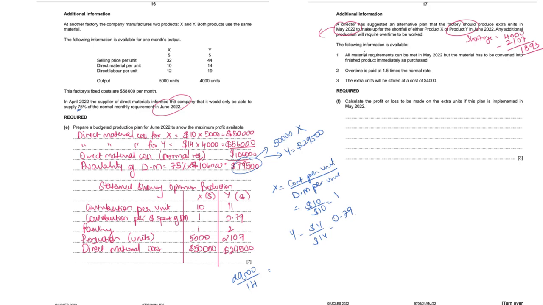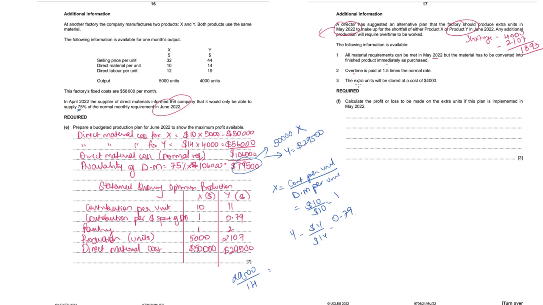All the material requirements can be met in May. There will be no shortage of material, but the materials have to be converted into finished products immediately as purchased. Overtime will be paid at 1.5 times the normal rate, so our labor cost per unit of Y will increase by 1.5 times.